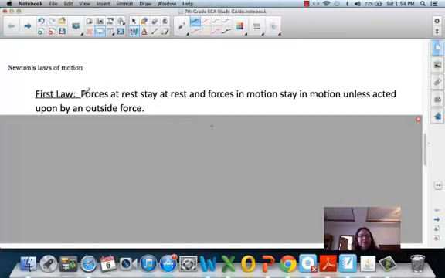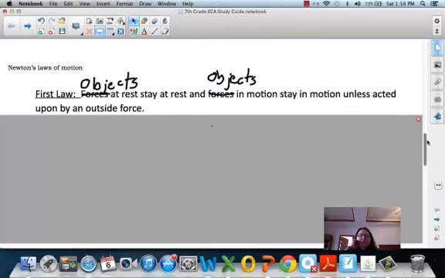Objects at rest stay at rest. And objects in motion stay in motion unless acted upon by an outside force. And believe it or not, I copied that definition out of the glossary, so there was a typo. So objects at rest stay at rest, objects in motion stay in motion unless acted upon by an outside force. So in other words, the reason cars will stop is because of brakes and the friction on the brakes, or if they run into something. So that's an example of Newton's first law of motion.